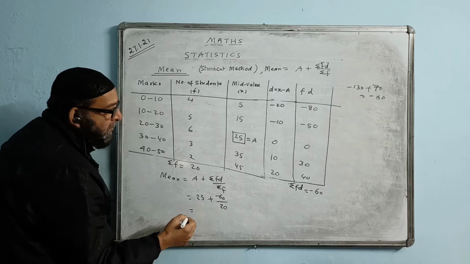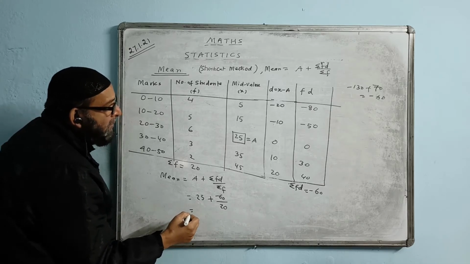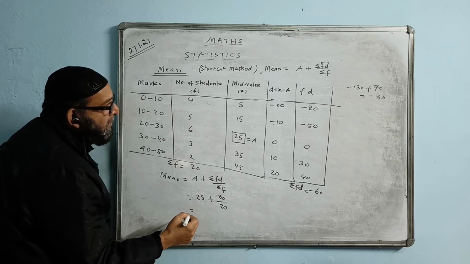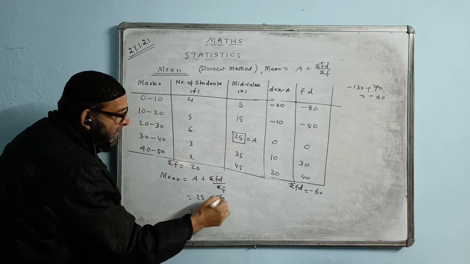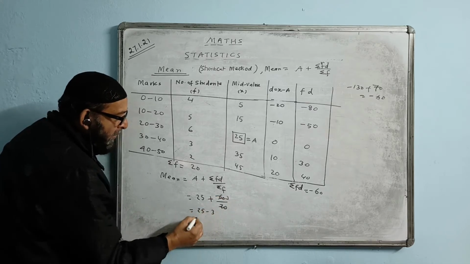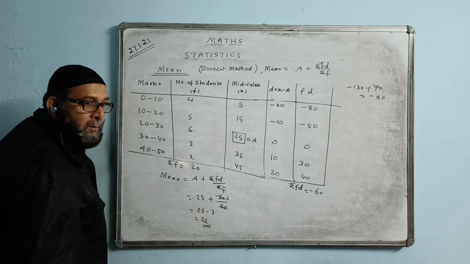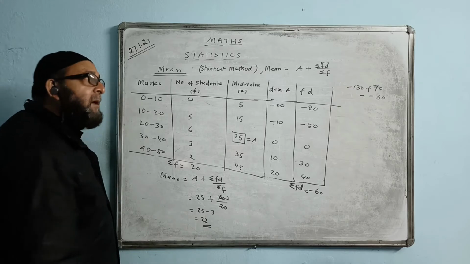Now find the answer. The 20 and 60 cancel. You get 25 minus 3. 25 minus 3, what is the answer? 22. This is the answer.